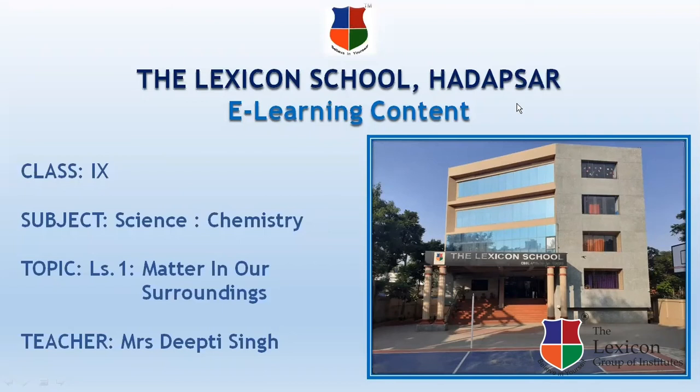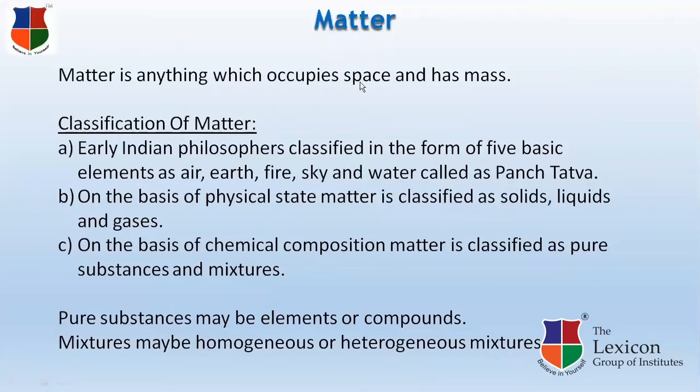Everything which we see around ourselves in the universe, either it is the air we breathe, the food we eat, stones, clouds, stars, plants, and animals. Even a small drop of water or a particle of sand, they all are composed of matter. In other words, matter is anything which occupies space and has mass.